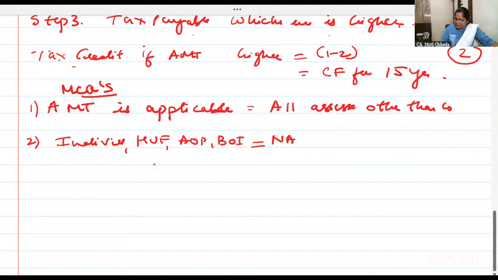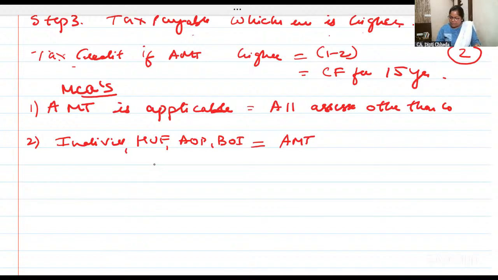AMT is applicable to all other than companies. And what is applicable to company? MAT.